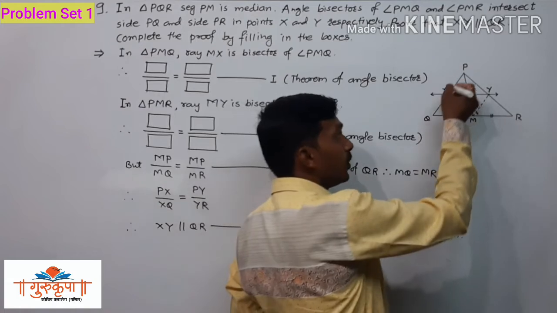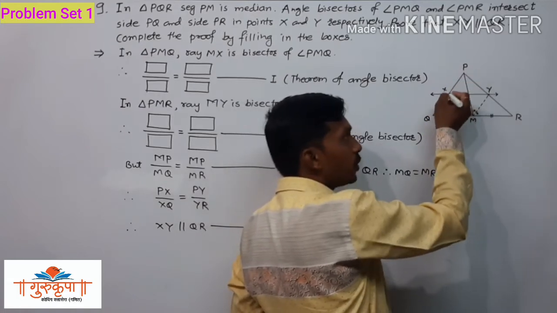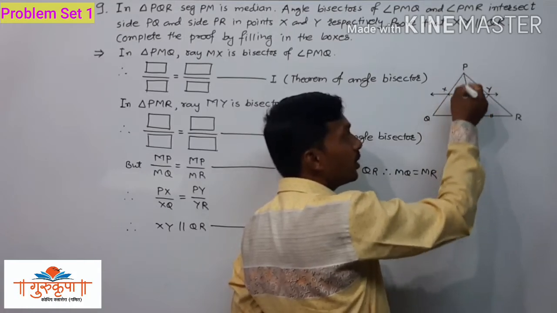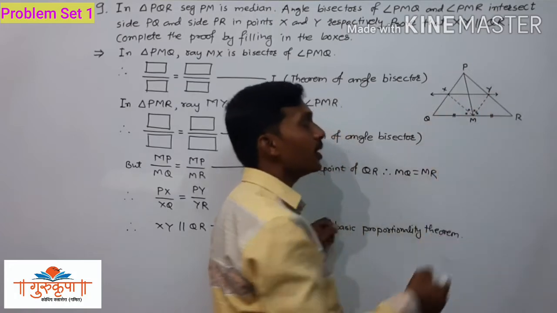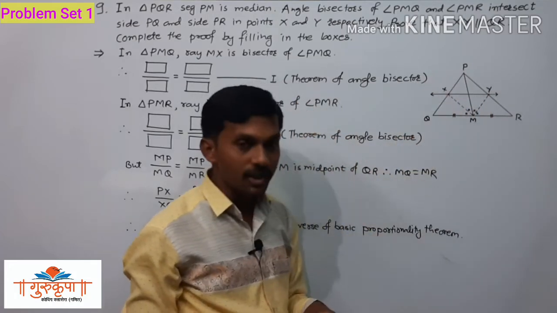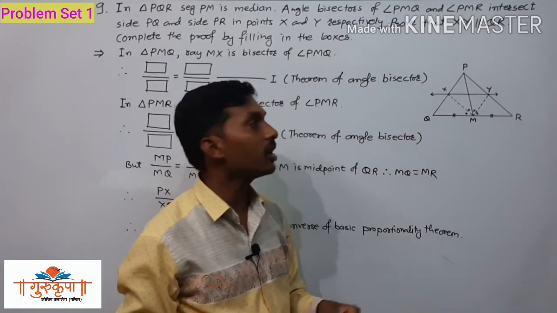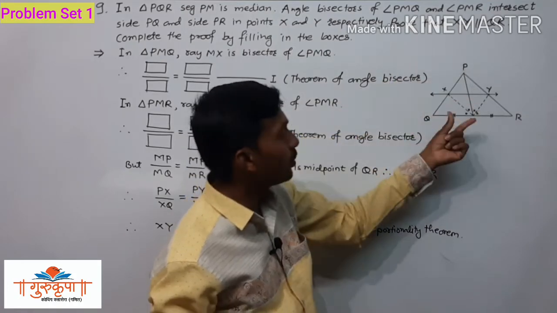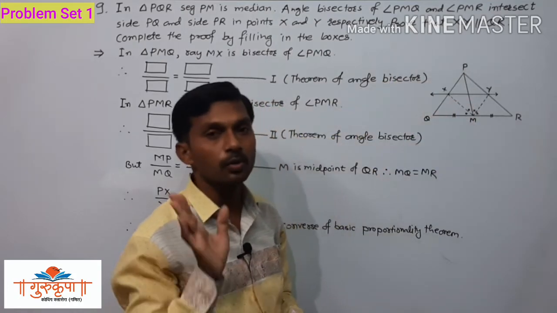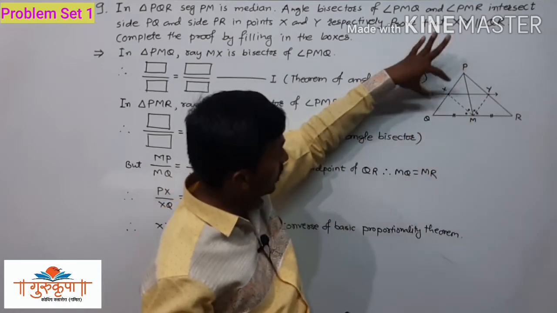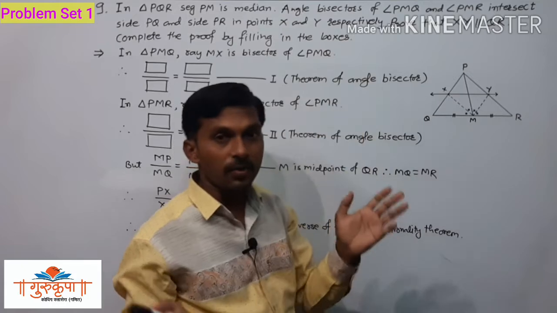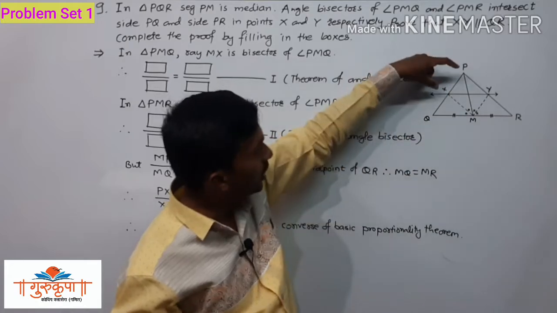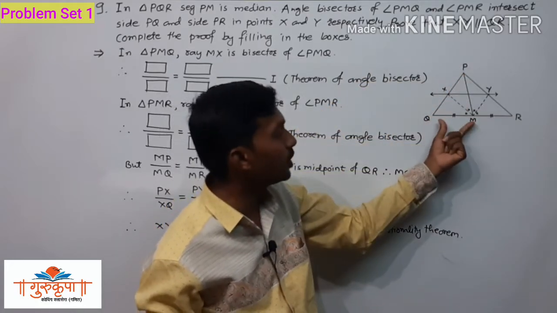To get the ratio PX upon XQ, we have to use the angle bisector theorem in this smaller triangle PMQ. In this triangle, we use the angle bisector property, and we can write the statement as PX upon XQ is equal to PM upon QM. That should be equation 1, and we have to stop there. Since we get PX upon XQ, we have to equalize the two ratios, PX upon XQ and PY upon YR. In equation 1, we get PX upon XQ is equal to PM upon QM.